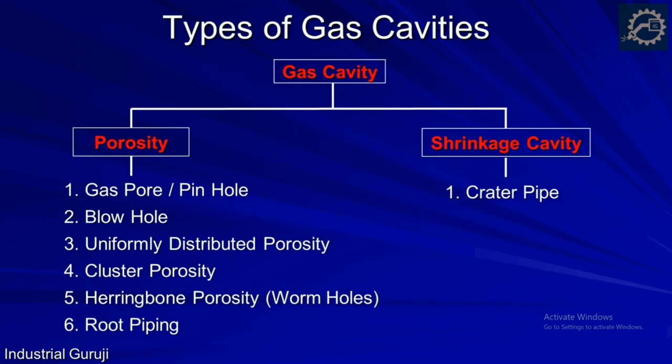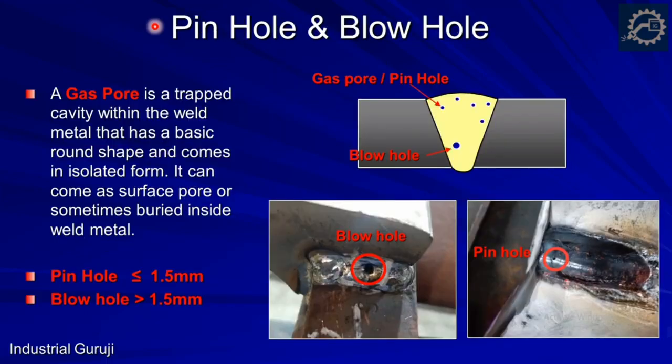Usually there are two types of gas cavities. First is porosity and second one is shrinkage cavities. Porosity can be divided into 6 types, namely gas pore, which is also called a pinhole, second blowhole, third is uniformly distributed porosity, fourth one is cluster porosity, fifth one is herringbone porosity, or it can be called wormholes, and the last one is root piping. Similarly, crater pipe is a type of shrinkage cavity. Now we will see these types one by one.